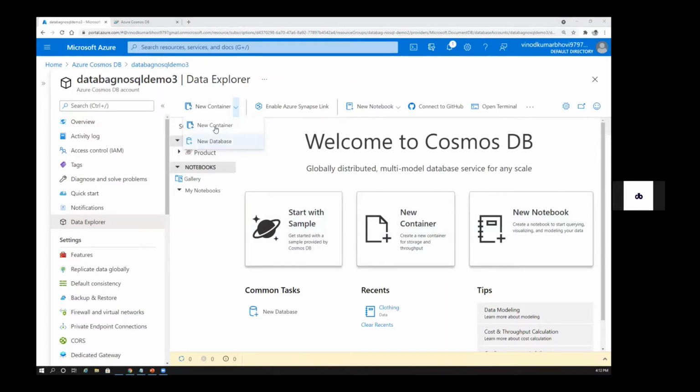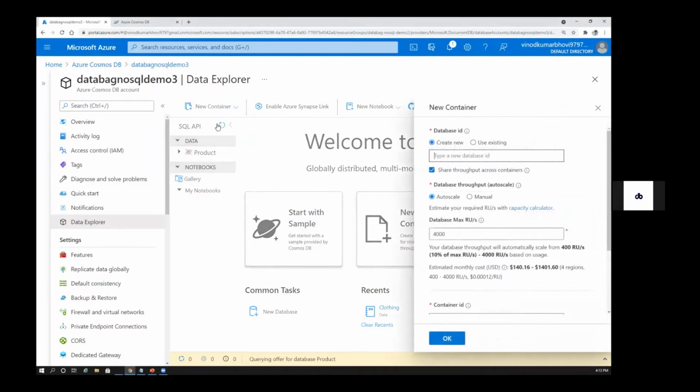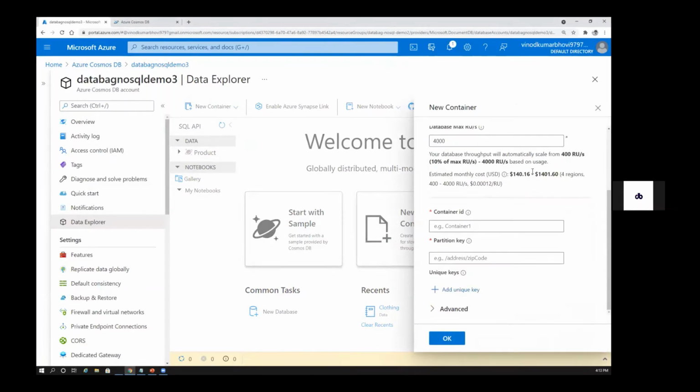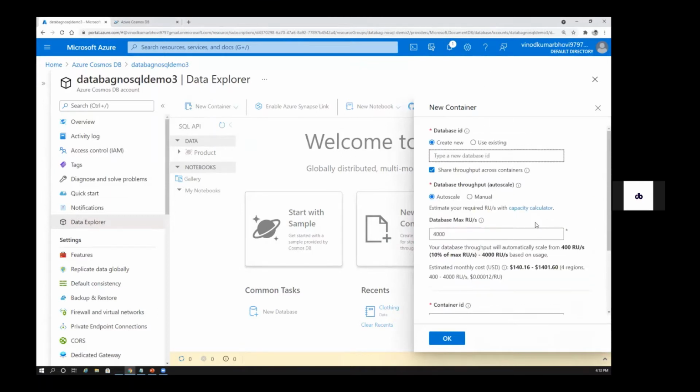So let's say first let's try to create a container. I think when you click on container, you already have an option to create a database. Usually this is the form which you need to fill. But when it comes to cloud, you just need to fill in the forms. You already have this template, the structure and everything. You just need to give your inputs.